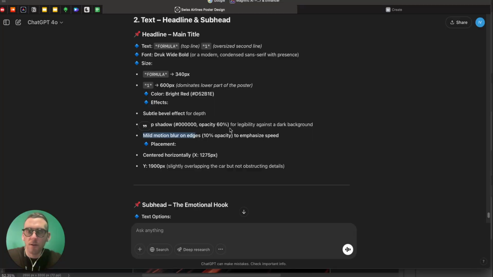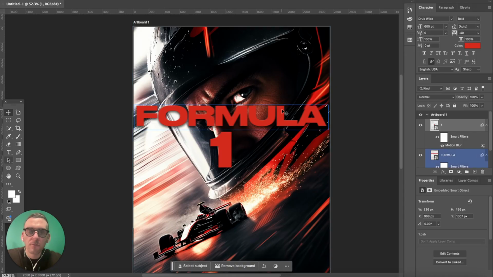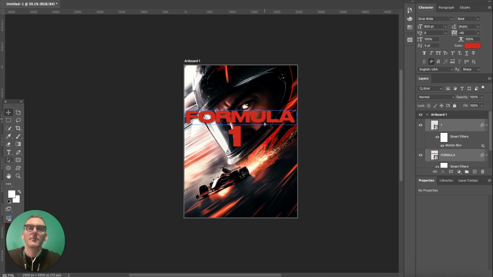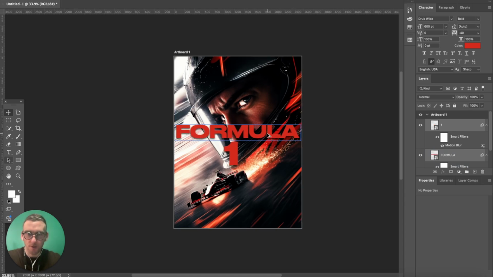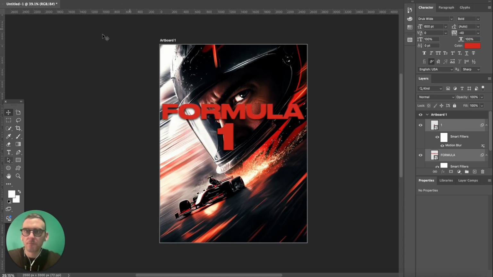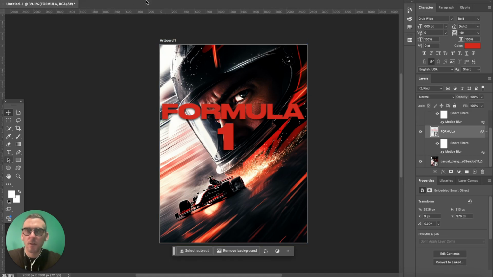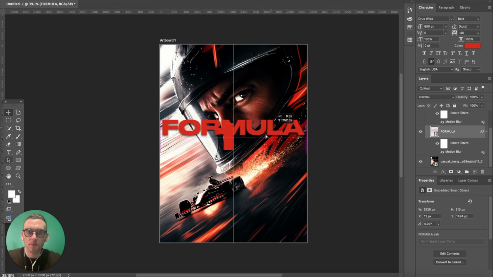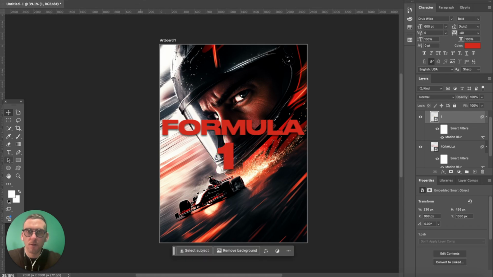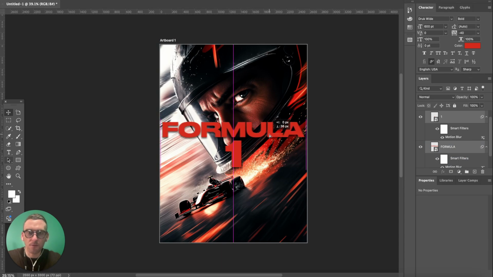Formula 1, yeah. Centered horizontally. Okay, we're going to center it horizontally. Let's just align it to, okay. Yes, now it's centered horizontally more or less.